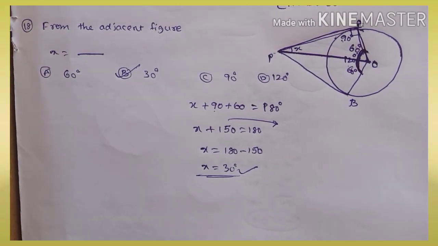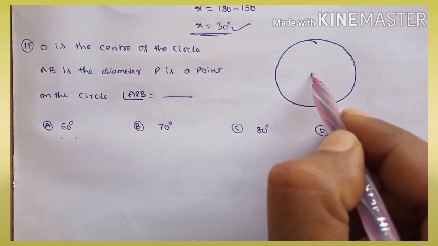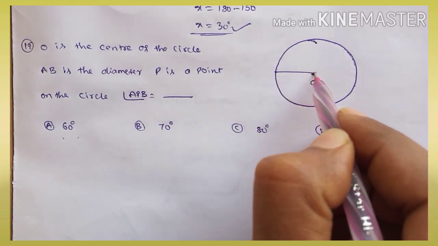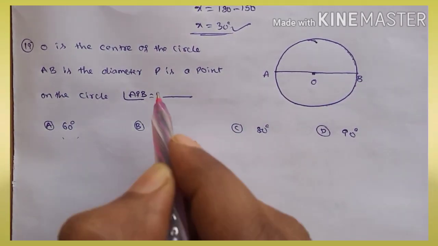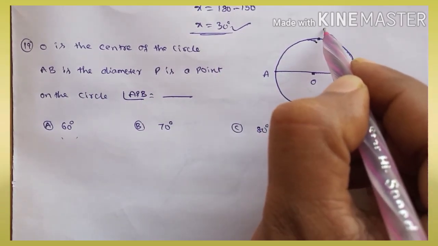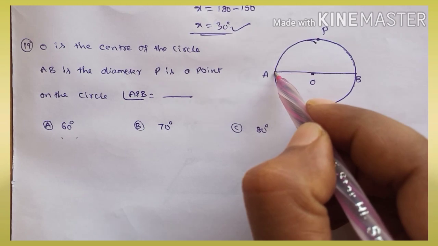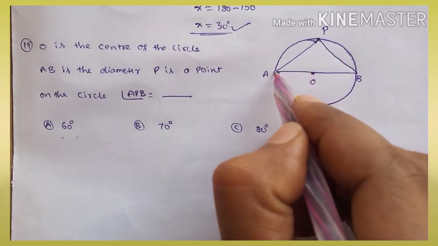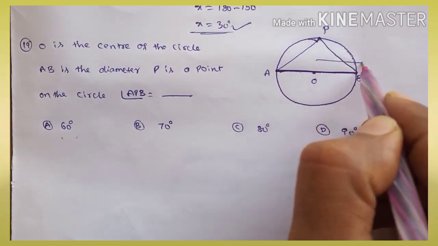Okay, next one. Now the question is here: O is the center of a circle, and AB is a diameter, P is a point on the circle, then angle APB. When the diameter divides the circle into two parts, each is called a semicircle.